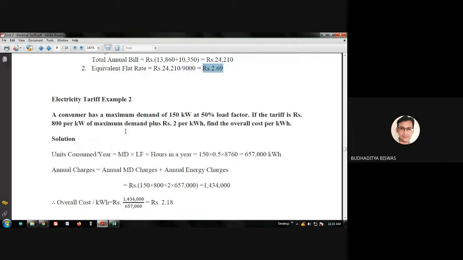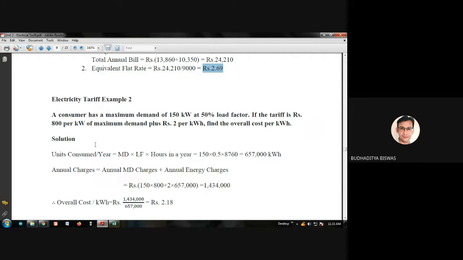A consumer has a maximum demand of 150 kilowatt at 50% load factor. So here the load factor is given, and maximum demand is also given, which is equal to 150 kilowatt. That means at a particular time, the demand may increase to 150 kilowatt, and generally it is 50% of this load demand. So if the tariff is rupees 800 per kilowatt of maximum demand plus 2 per kilowatt hour, find the overall cost per kilowatt hour.